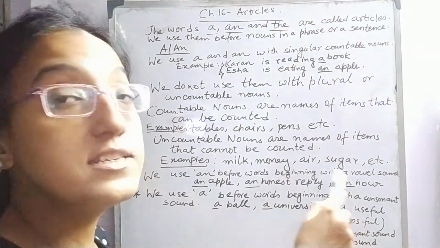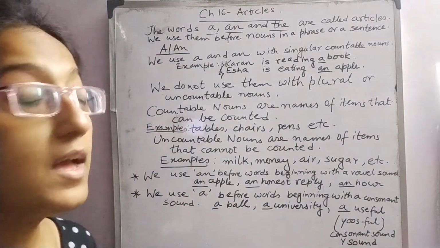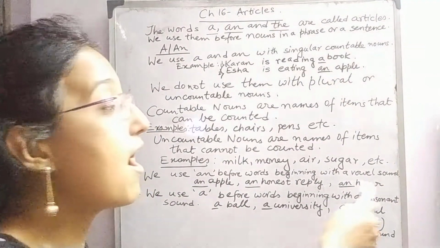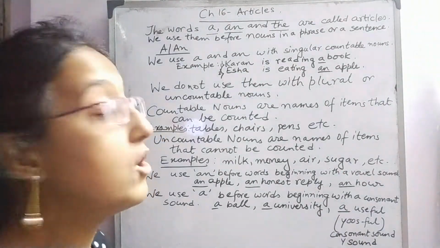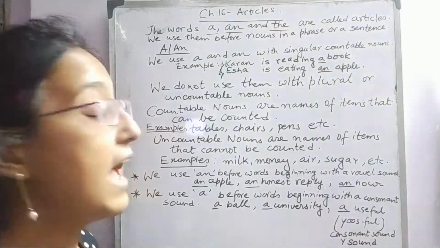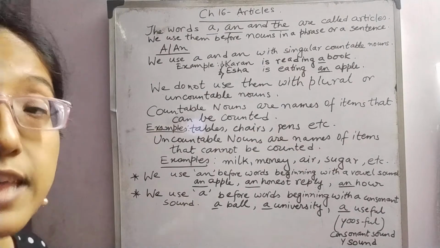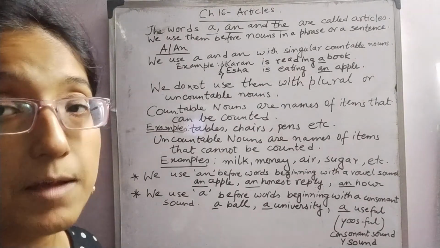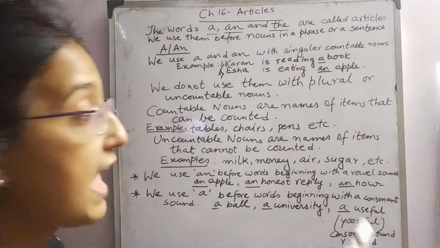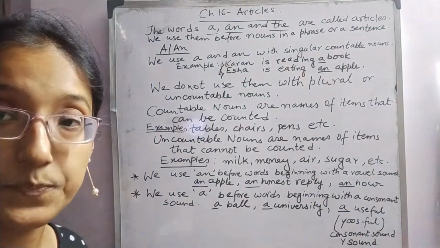An honest reply. Next example is an hour. Here also H is silent, and when we pronounce hour, the sound of O is coming. That is why I have placed an before it.